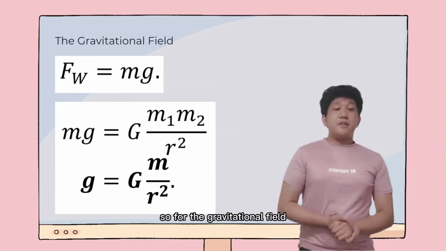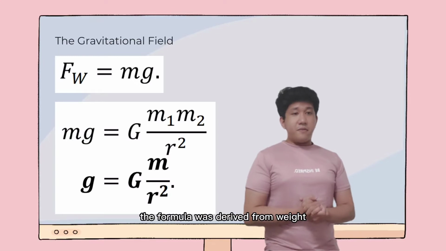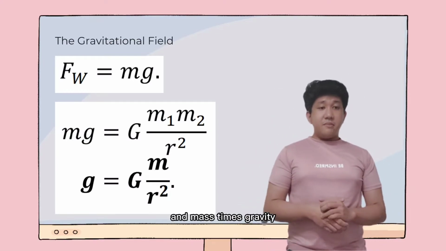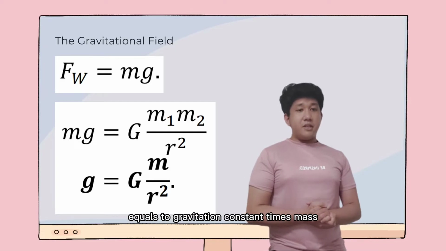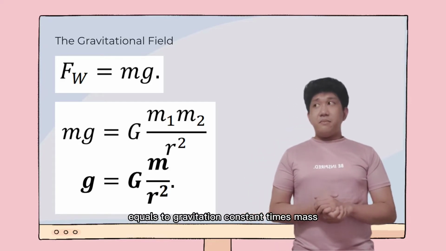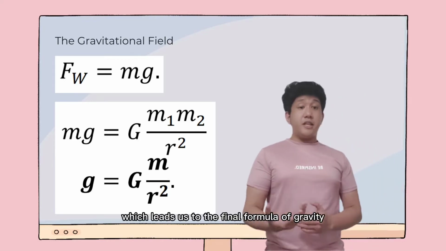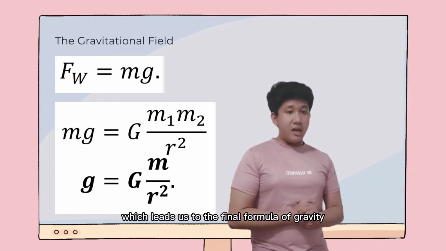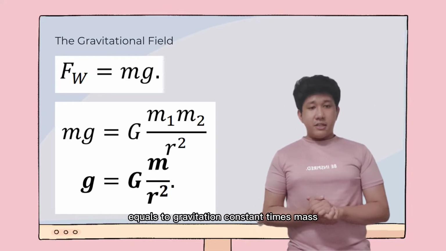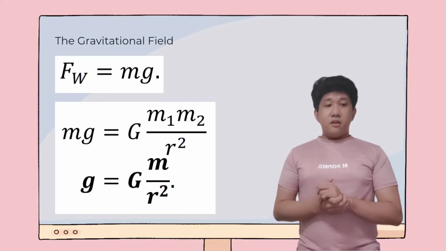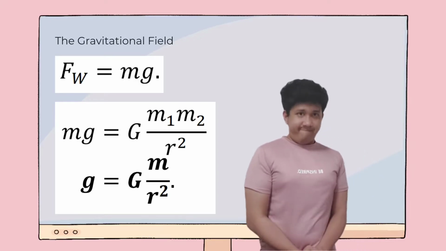So for the gravitational field, the formula was derived from weight force equals mass times gravity. And mass times gravity equals gravitation constant times mass 1 times mass 2 over distance squared, which leads us to the final formula: gravity equals gravitation constant times mass over distance squared.